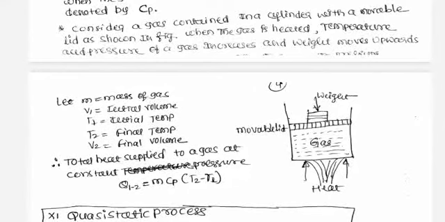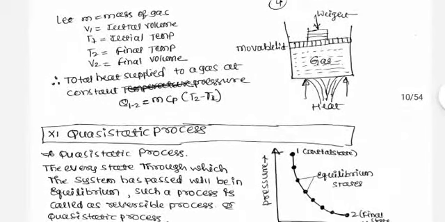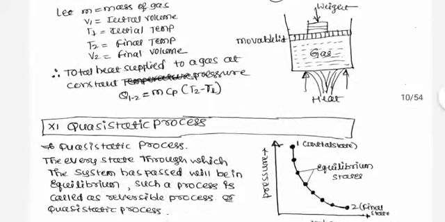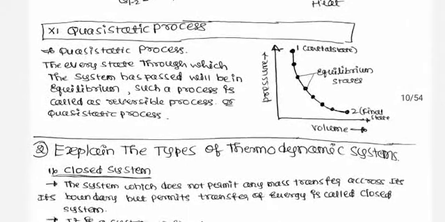So if you take m is equal to mass of gas, V1 is equal to initial volume, T1 is equal to initial temperature, T2 is equal to final temperature, then the total heat supplied to gas at a constant pressure is Q1-2 is equal to mCp (T2 minus T1). So next is the concept of quasi-static process. In a quasi-static process, the states through which the system passes are in equilibrium. Such a process is called a quasi-static process or reversible process.